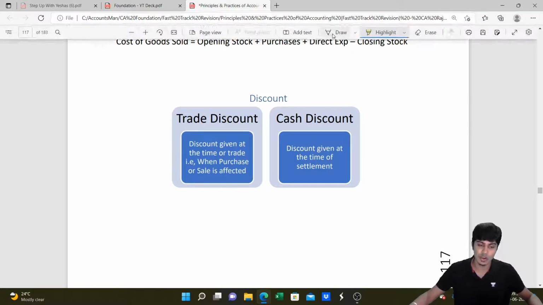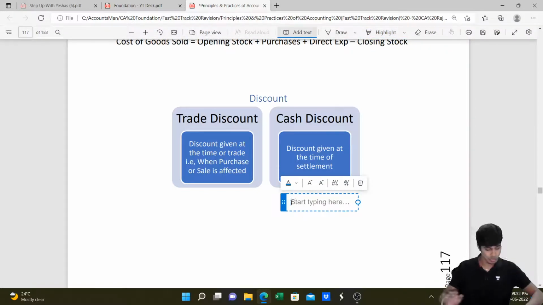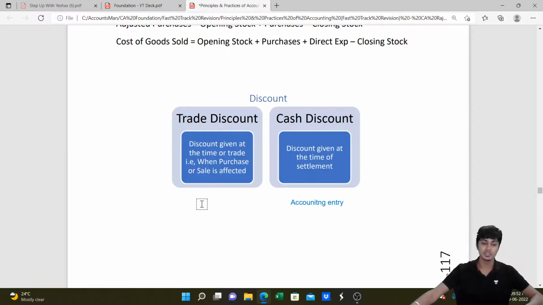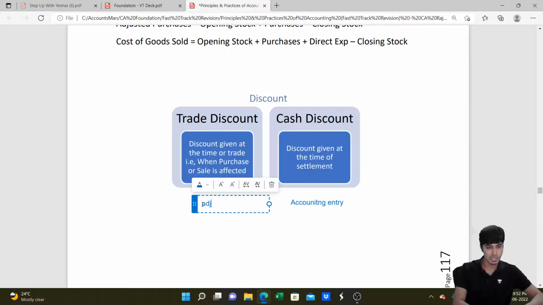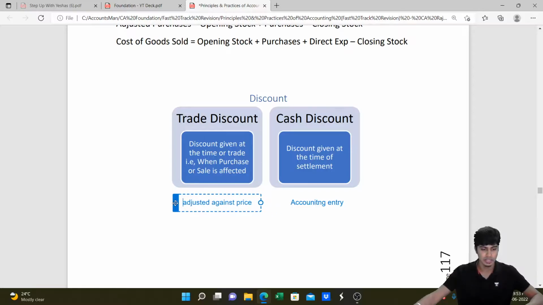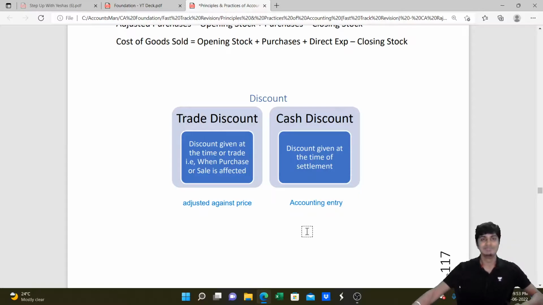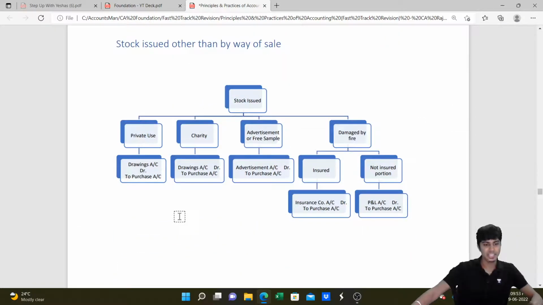For cash discount, we are always going to write an accounting entry. However, there's going to be no accounting entry for trade discount. It will be adjusted against the price. I hope you guys got this part. Did you? Yeah. Okay.